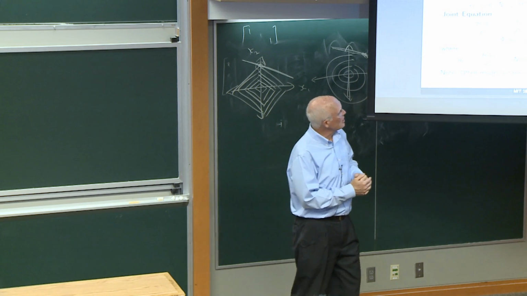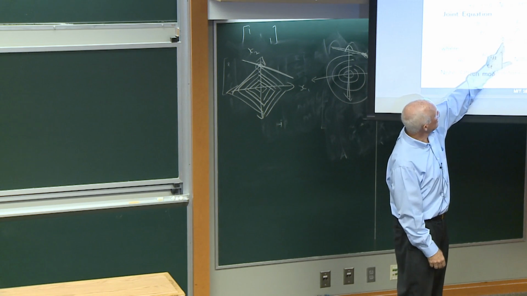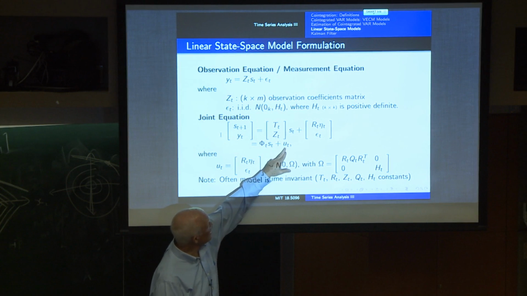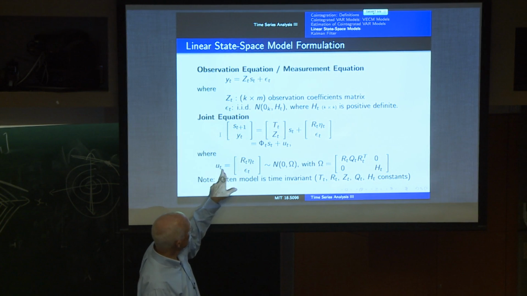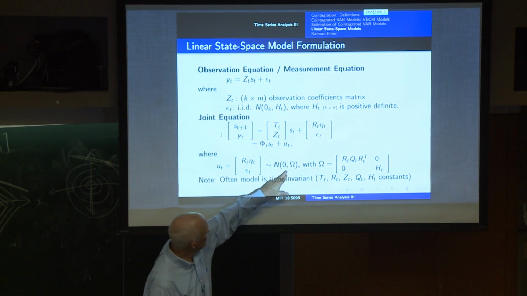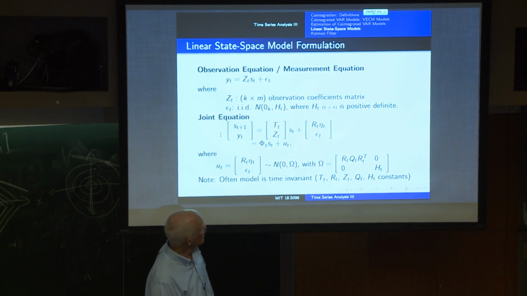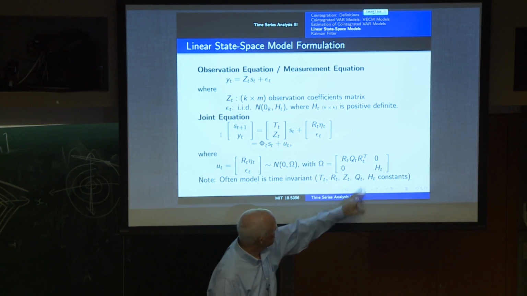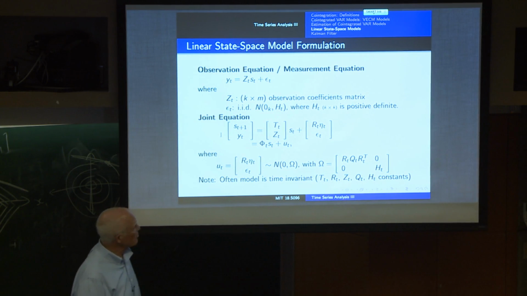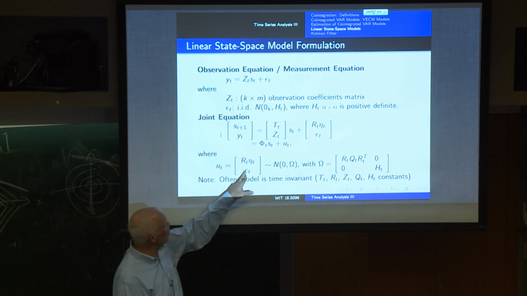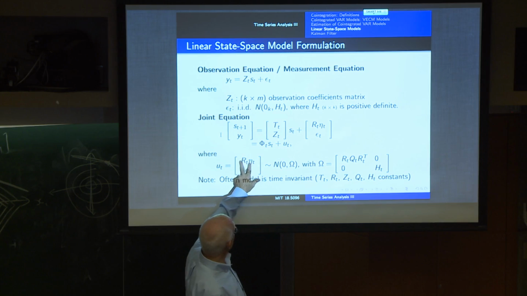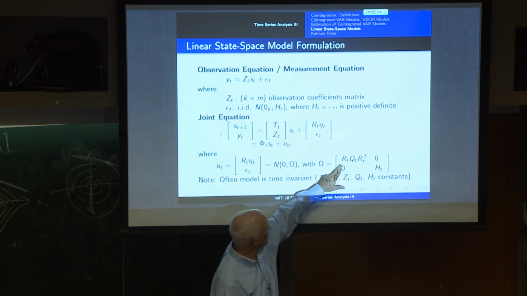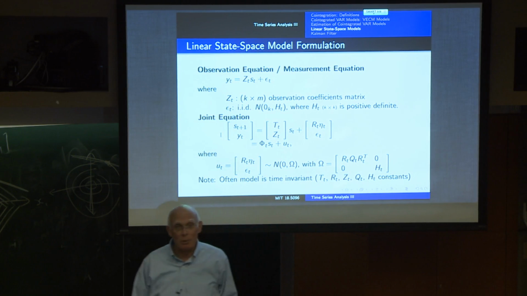And the structure of basically this sort of linear function of states plus error, the error term ut here is normally distributed with covariance matrix omega, which has this structure. It's sort of block diagonal. We have the covariance of the epsilons as the H, and the covariance of Rt eta t as Rt Qt Rt transpose.